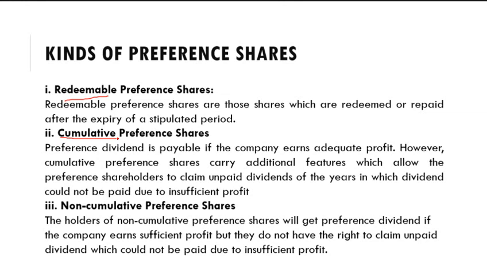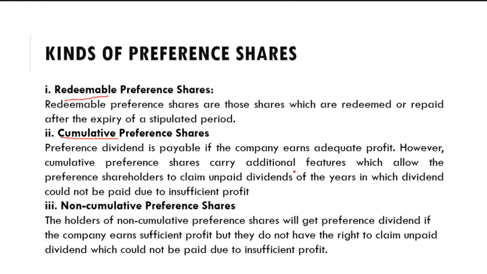Preference shares dividend is payable if the company earns adequate profit. But in case of cumulative preference shares, they carry an additional feature which allows the preference shareholders to claim unpaid dividends of the years in which dividend could not be paid due to insufficient profit.